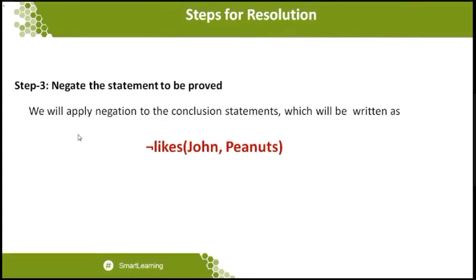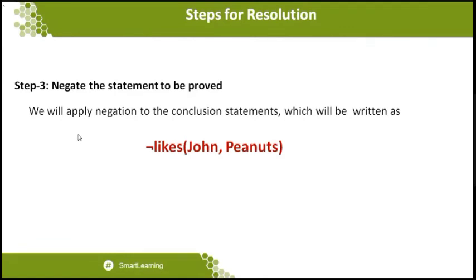So what is step 3? Actually we want to negate the statement to be proved. So we can apply the negation to the conclusion of the statement, which is written as not of likes of John, comma, Peanut. This is the statement I want to prove. Student, that is what we started with in step 3 of the resolution.